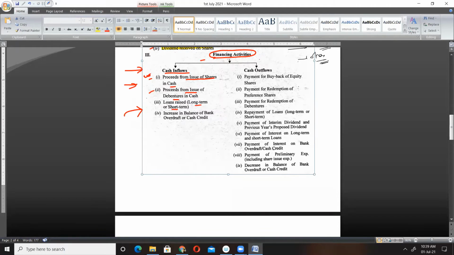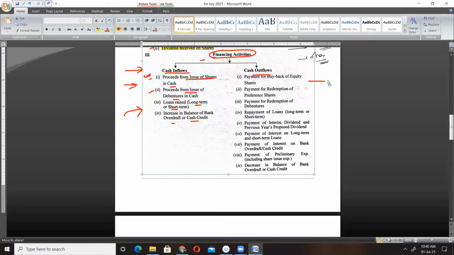Lastly, we have increase in balance of bank overdraft or cash credit. Bank overdraft is also a kind of short-term borrowing which the company takes from the bank to meet its short-term liabilities. That is inflow. Now outflow.